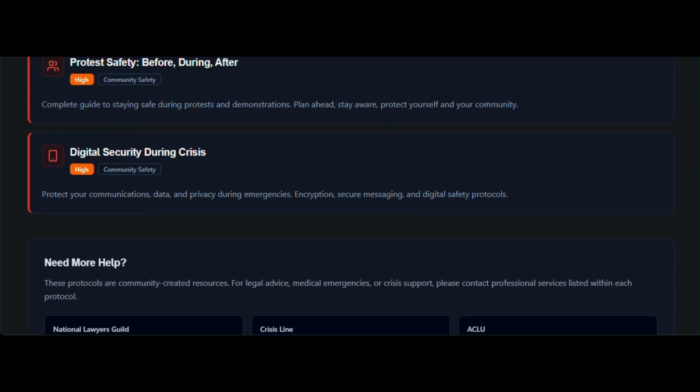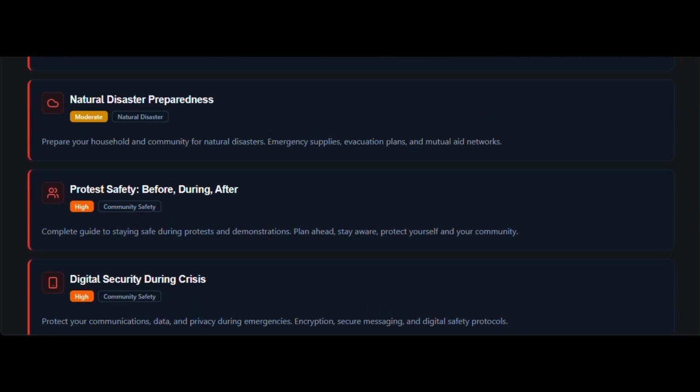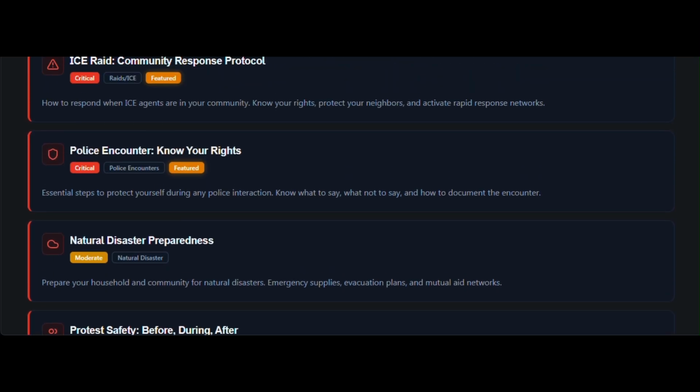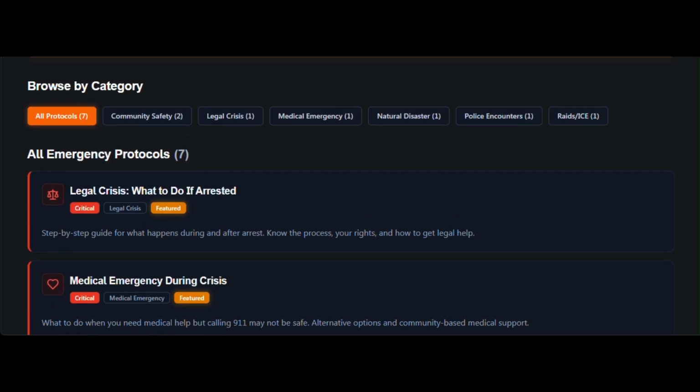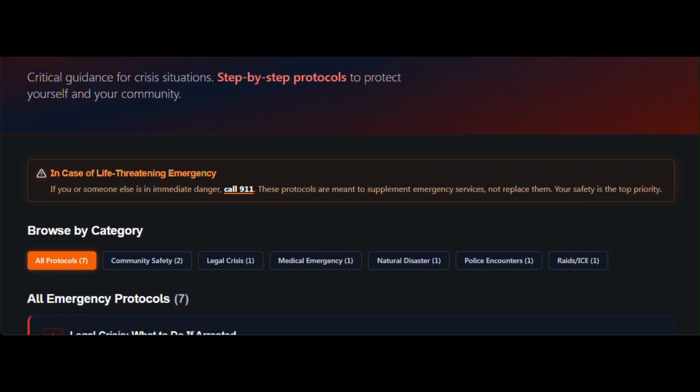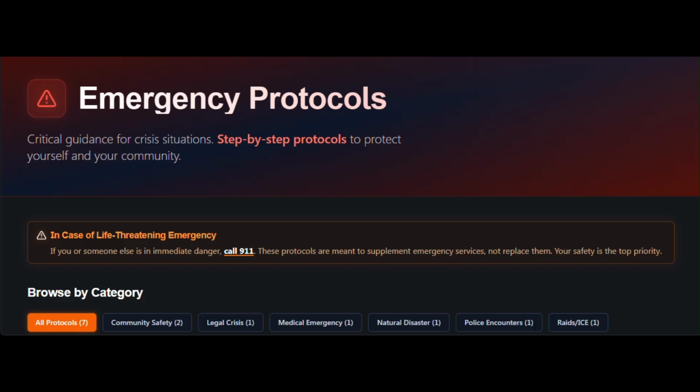Each protocol card displays severity level, category badge, icon, and summary. This library transforms fearful moments into informed action, providing clear guidance when every second counts. Next, we'll visit the Government Actions Tracker.